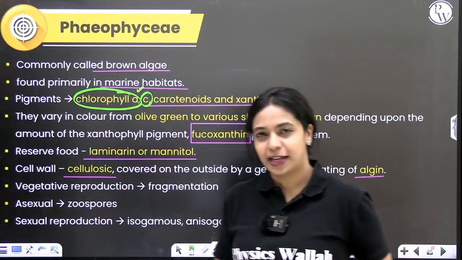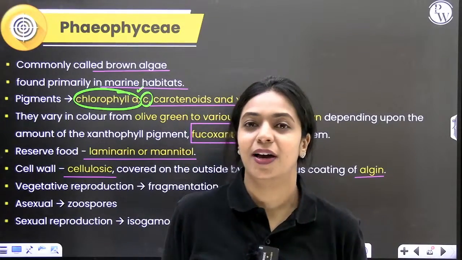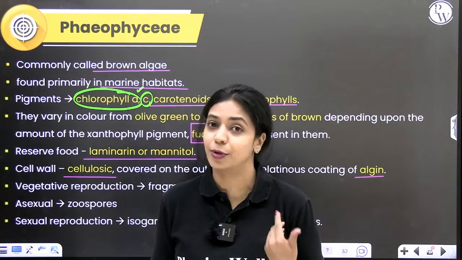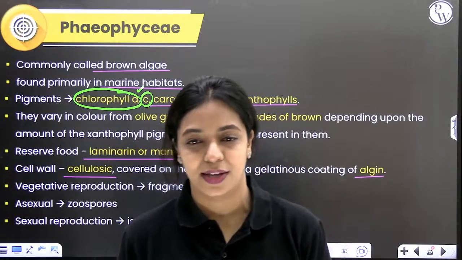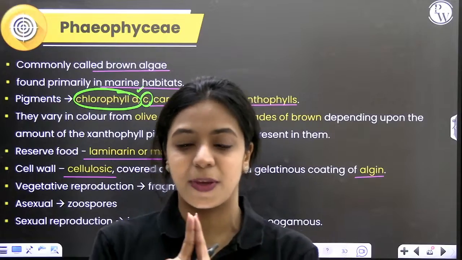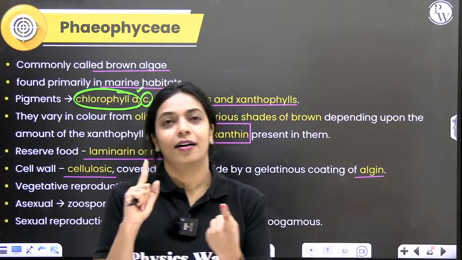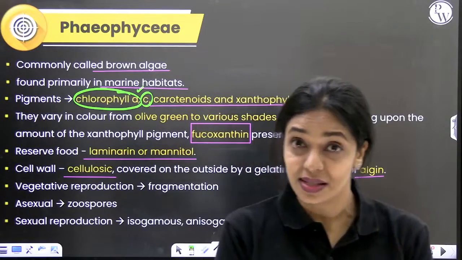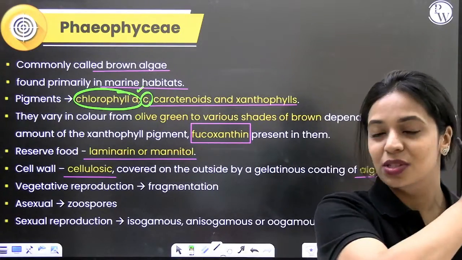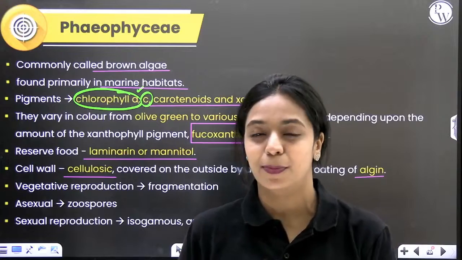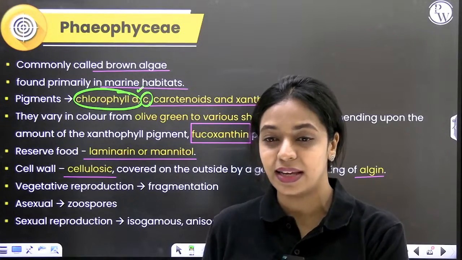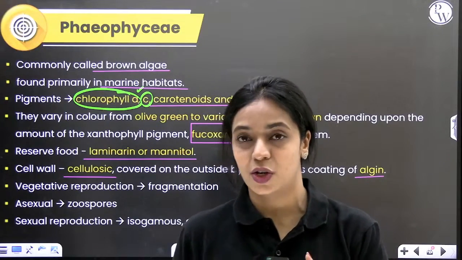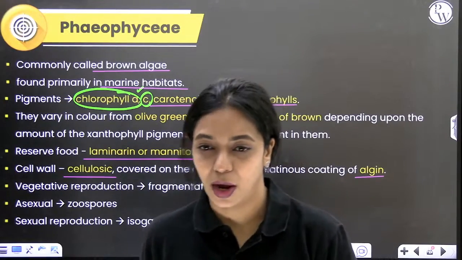How does reproduction take place here? Nothing new. If it's vegetative, it could be by fragmentation. If it's asexual, it will produce zoospores. If it's sexual, it could be iso, aniso or oogamous. It's not like one species does anisogamous today and oogamous tomorrow. It is species specific. There are some species which will exclusively reproduce by isogamous reproduction, and some which will exclusively reproduce by oogamous. It's not like every organism has a choice on how to reproduce.